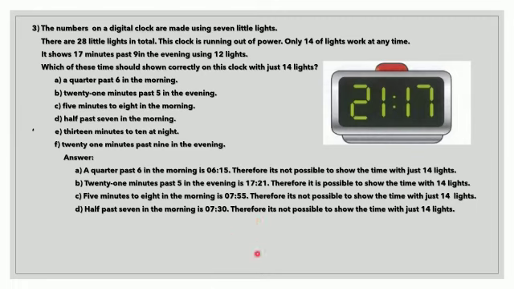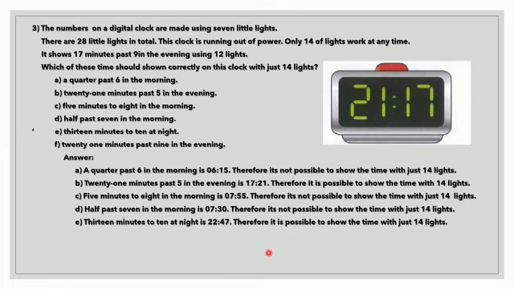Next is the E part. E part is 13 minutes to 10 at night. What is this 13 minutes to 10 at night? That is 22:47. Now just think about this time 22:47, whether it is possible to express in a 24-hour clock with just 14 lights. If it is possible, we conclude yes; if it is not, we conclude that it is not possible. So now what's the answer? Is it possible to express the time 22:47 with just 14 lights? Yes, it's possible. So we can conclude that it is possible to show the time with just 14 lights.